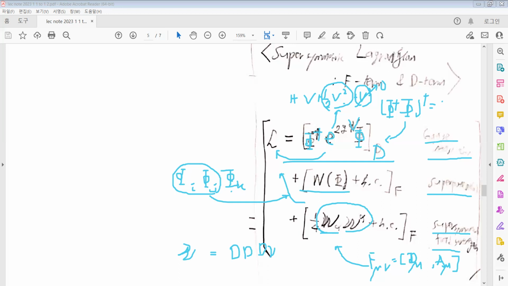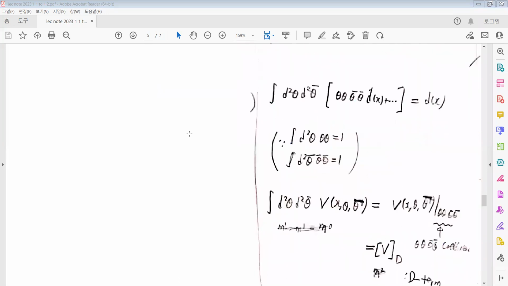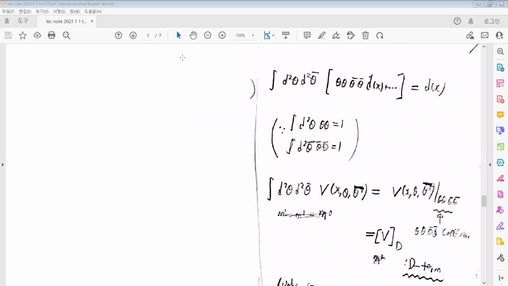Now we will define what the D term and F term are. First of all, there are some identities of Grassmann number integration.